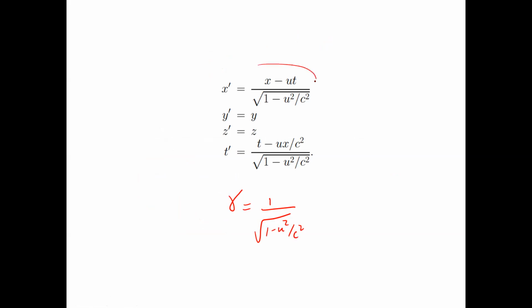Except, if you take off this scaling factor of gamma, this is simply your Galilean relativity. Now time is scaled by this factor of gamma and beta, where beta is nothing but u by c.